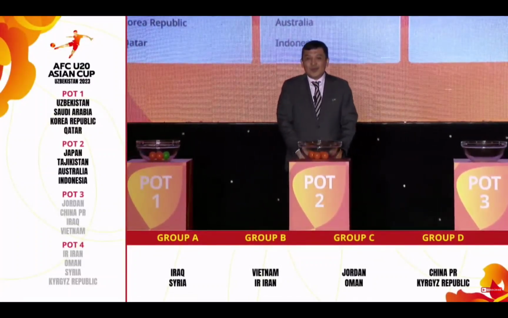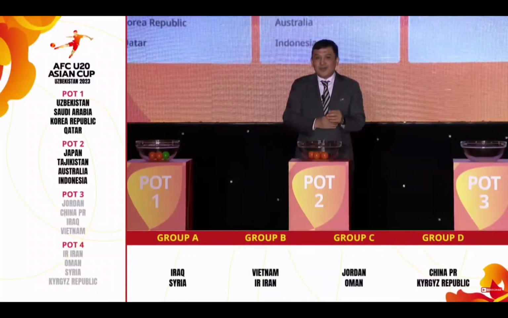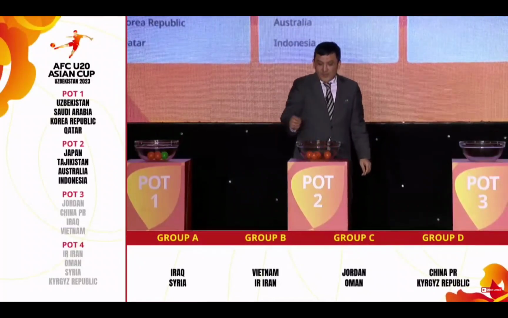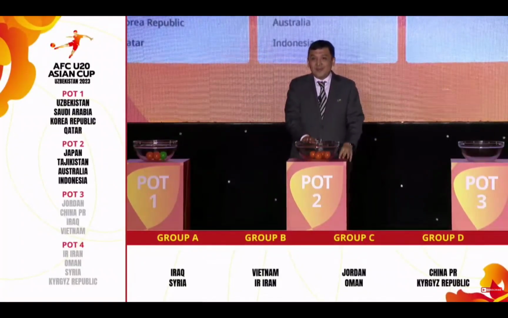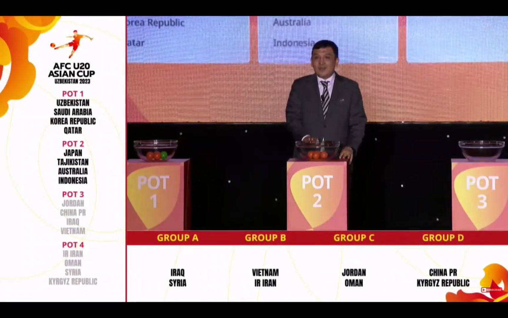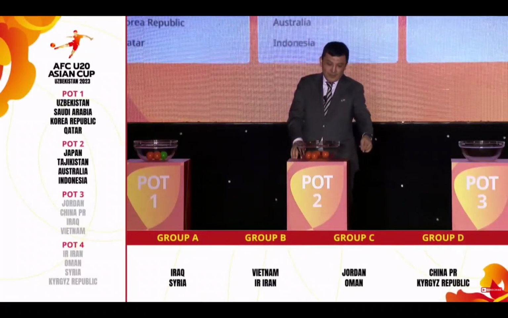We are halfway through. Now we move on to pot 2, and after that we complete with pot 1 in our draw process. Same procedure continues. Teams will be divided into groups A, B, C, and D, but they will take position 2 in each respective group. Same number as the pot they represent.